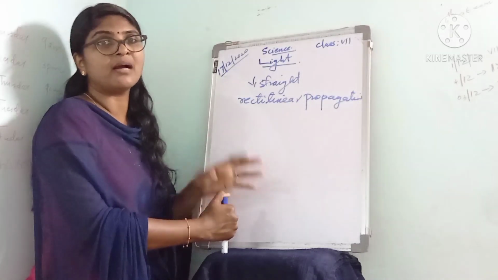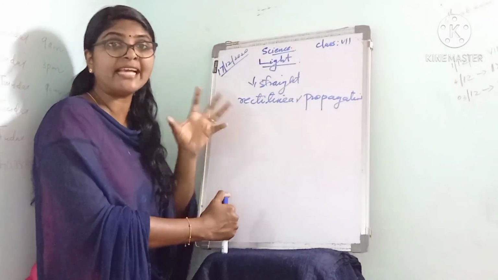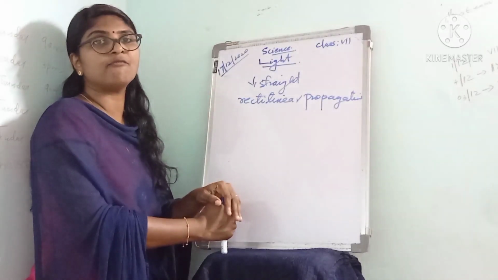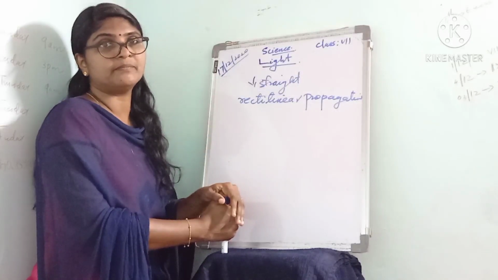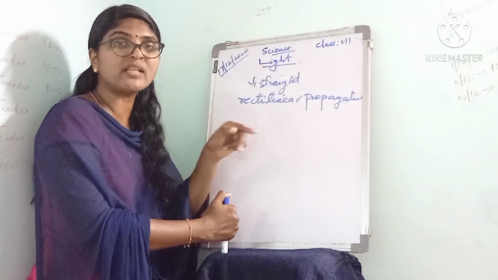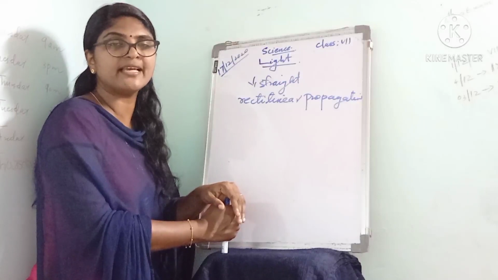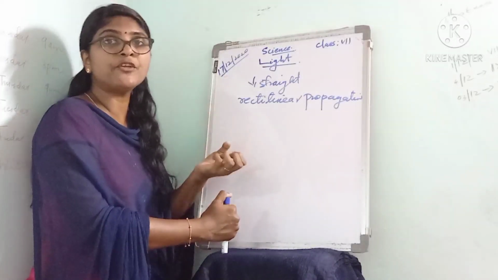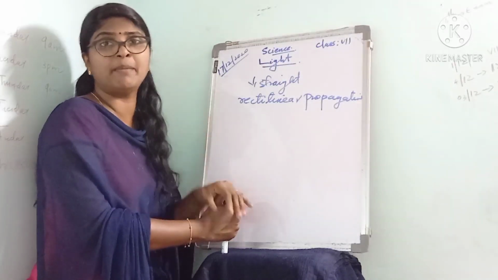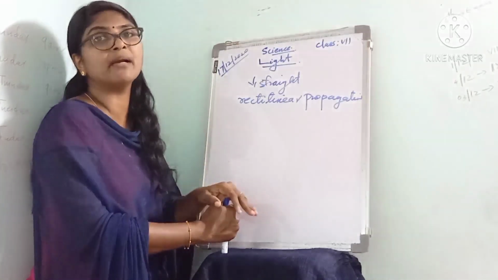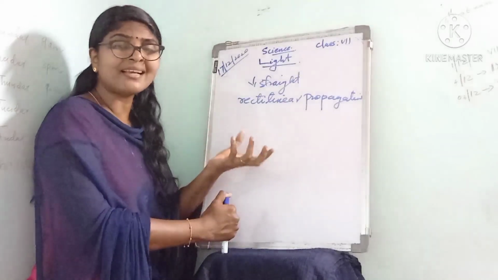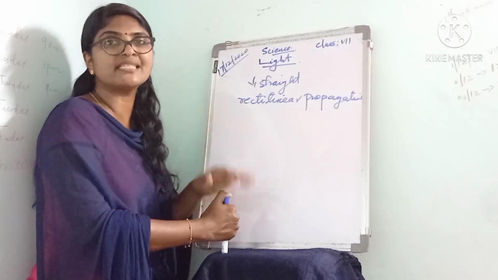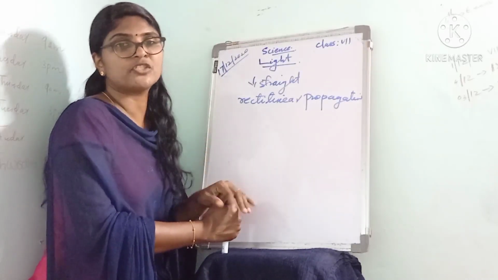How are we able to see objects? When light from the object enters our eyes, then only we can see the object. Suppose the flame is observed through the bent tube, what will happen here? That light cannot reach our eyes. Normally, light cannot bend. That is why we cannot see the flame through a bent straw.